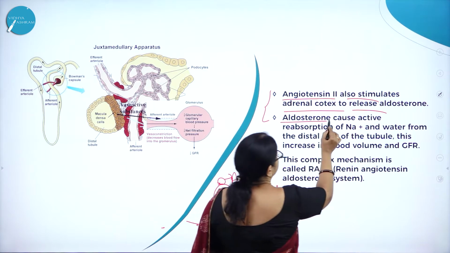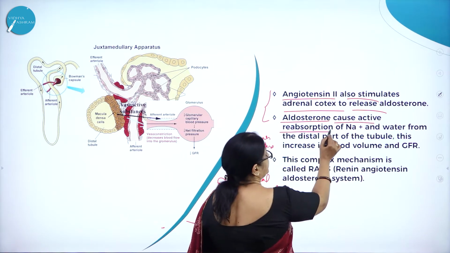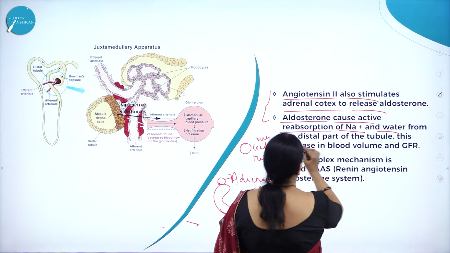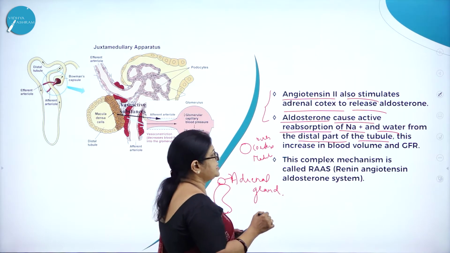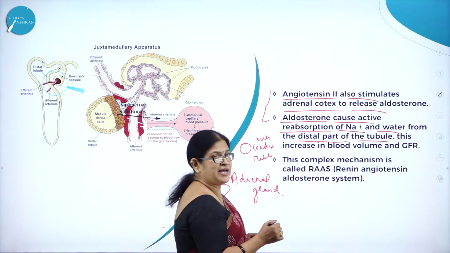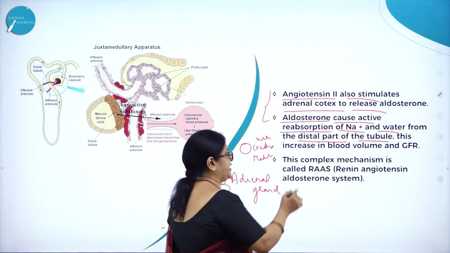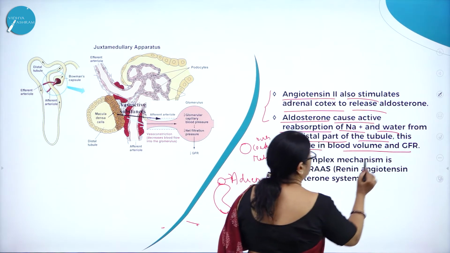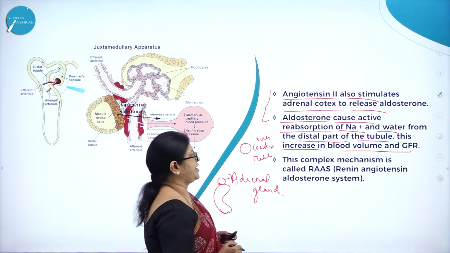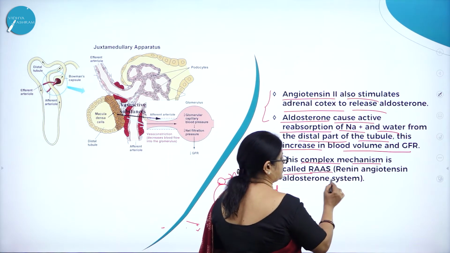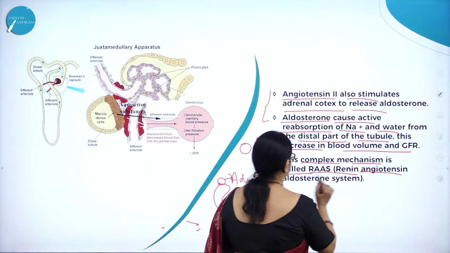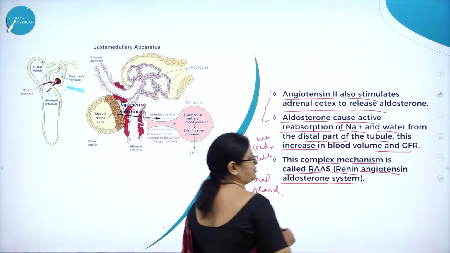This aldosterone causes active reabsorption of sodium and water from the distal part of the tubule, that is from the DCT. This increases blood volume as well as glomerular filtration rate. This complex mechanism is called RAS, as I said, the renin, angiotensin, aldosterone system.